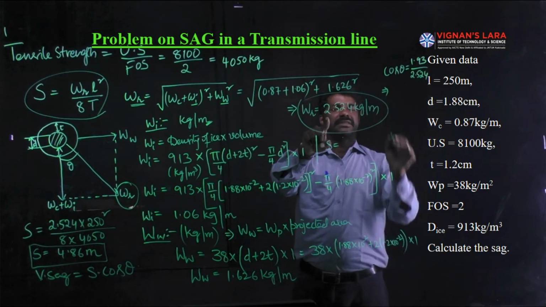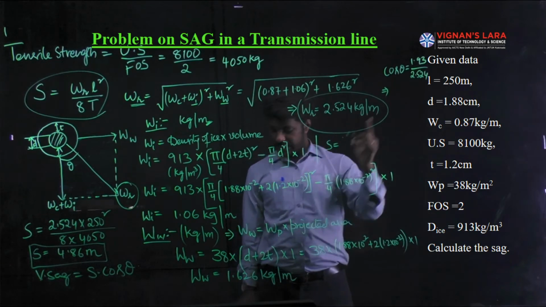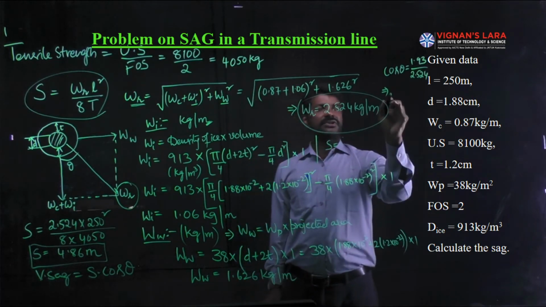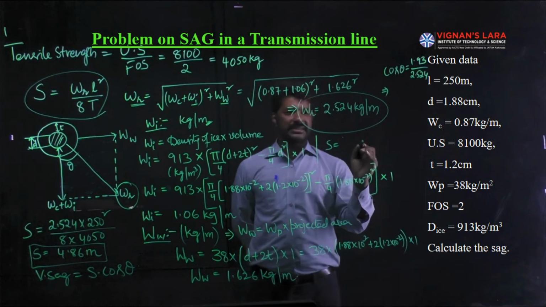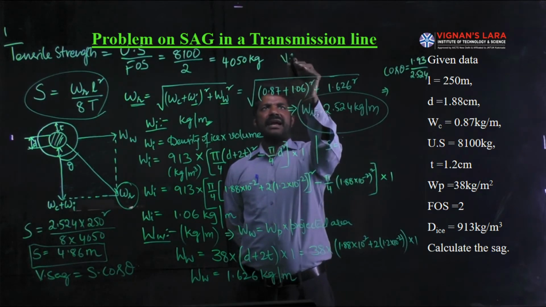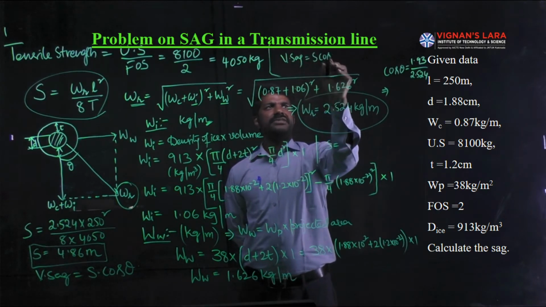So that cos theta was identified. That cos theta value to be maintained is obtained for us. So simplifying it for the vertical sag calculation. Yes, this was the vertical sag, which is equal to S cos theta.